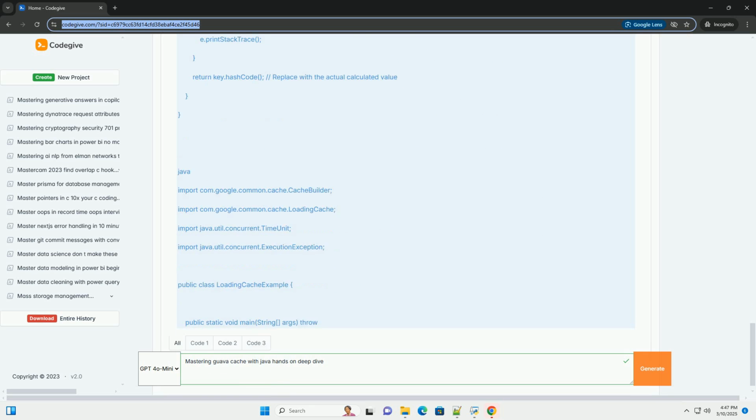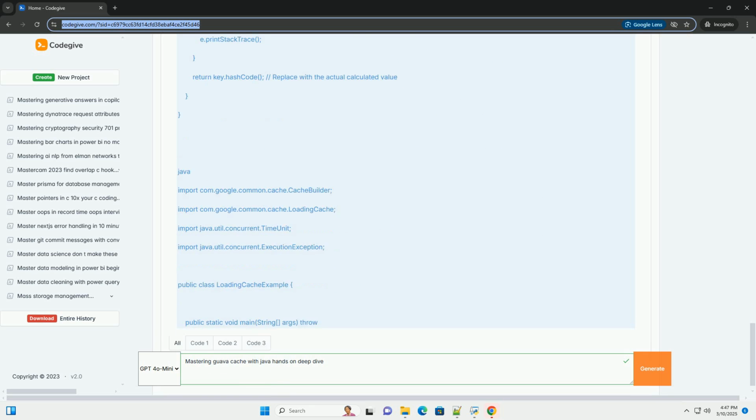Example, using refreshAfterWrite. Explanation: 1. refreshAfterWrite(1, TimeUnit.SECONDS) specifies that the entry should be refreshed after 1 second. When get is called after the expiration, the old value is returned while the value is refreshed in the background.